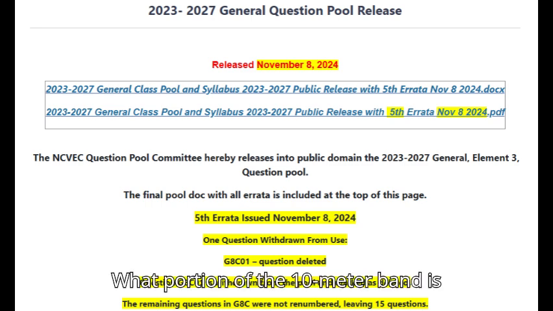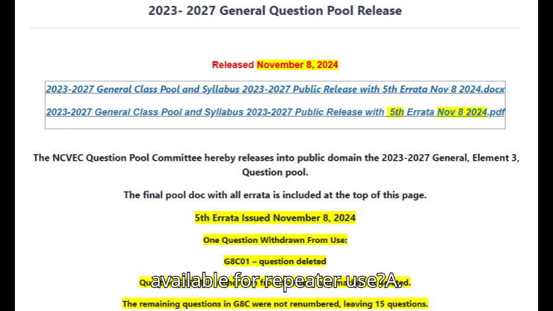G1A10D. 97.205 B. What portion of the 10-meter band is available for repeater use? A. The entire band. B. The portion between 28.1 MHz and 28.2 MHz. C. The portion between 28.3 MHz and 28.5 MHz. D. The portion above 29.5 MHz.